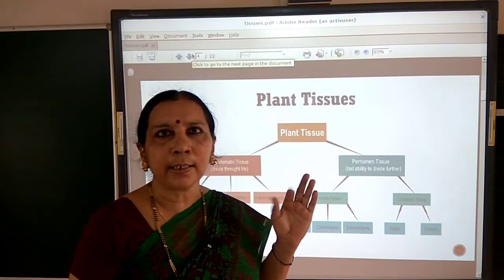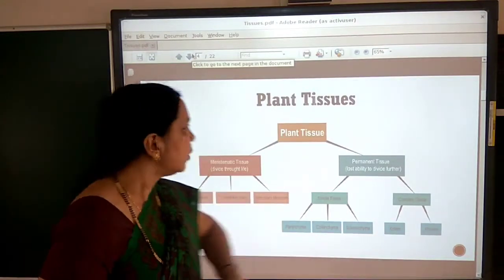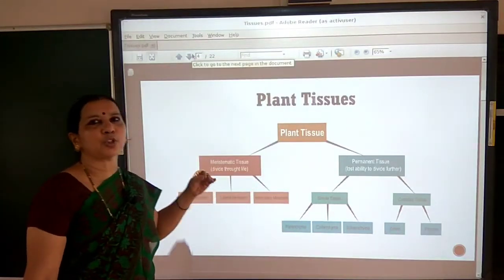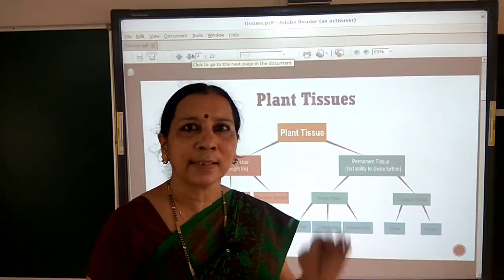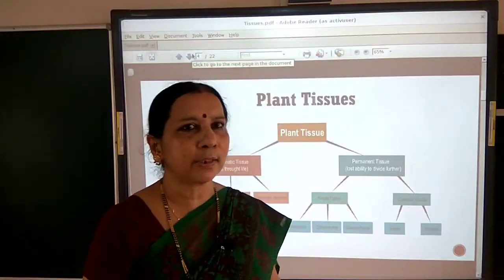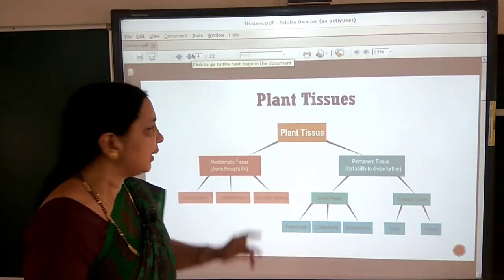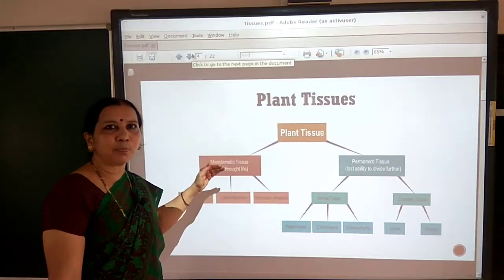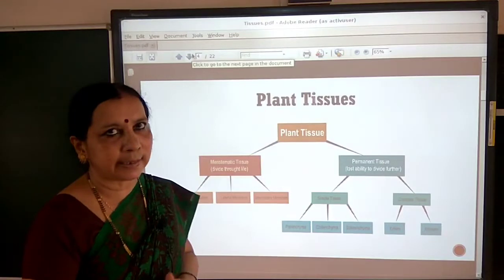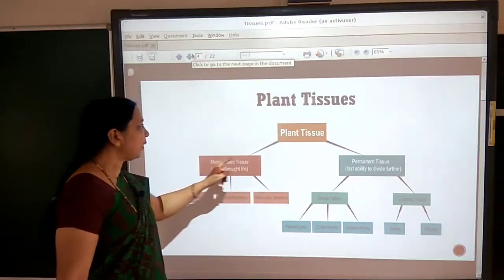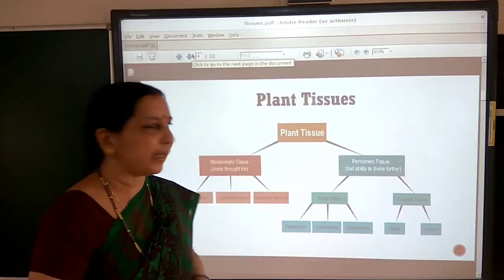As I told you earlier, the growth is limited or restricted to certain regions in plants, so meristematic tissue is present in all the growing regions because this tissue has the cells which have the capacity to divide continuously throughout their life, so that the growth occurs at the tip of the stem, tip of the roots, tip of the branches continuously because of this meristematic tissue which is meant only for growth in plants.